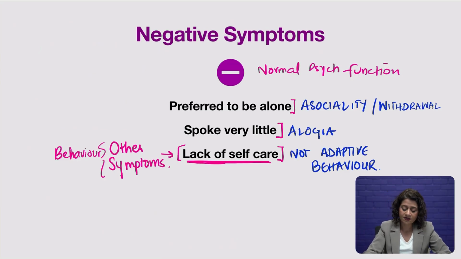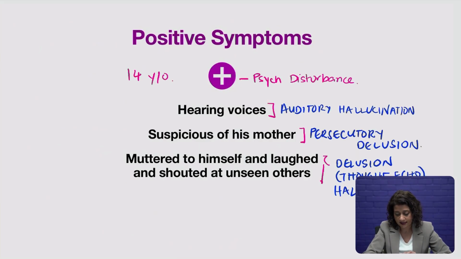So these are his core symptoms. You can see in this boy, you have three of the core positive symptoms, really, because if you consider the fact that he has this suspicion of his mother and he's hearing voices, perhaps it may not be entirely wrong to assume there may have also been an experience of passivity or lack of control which may lead to the aggression.